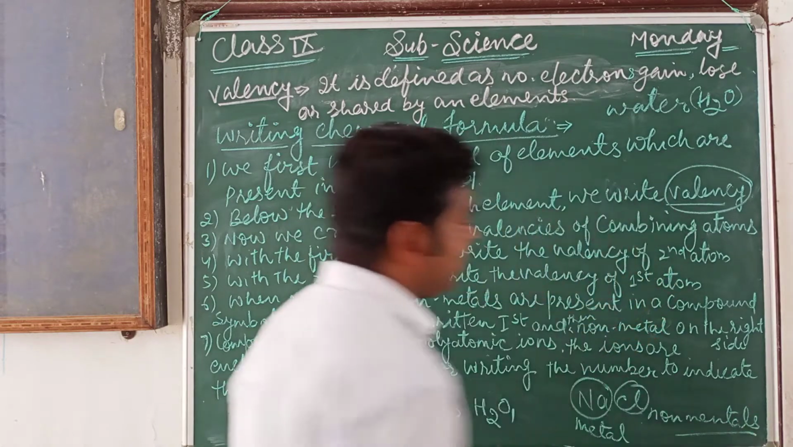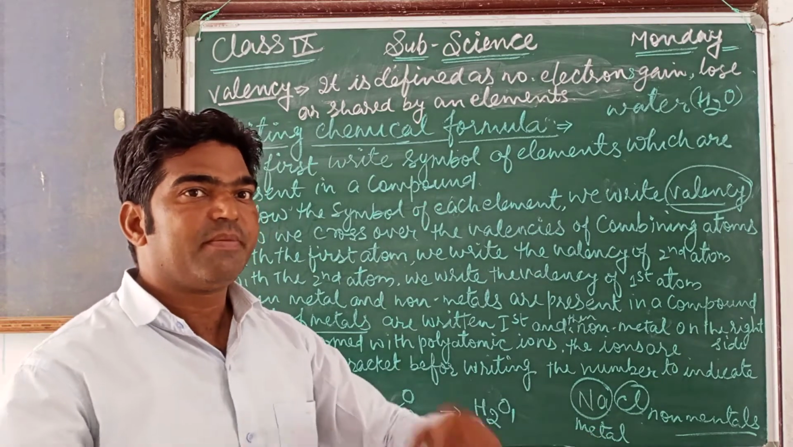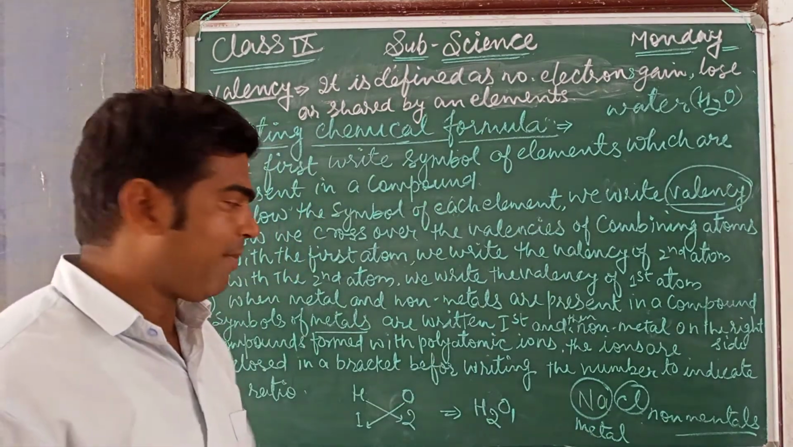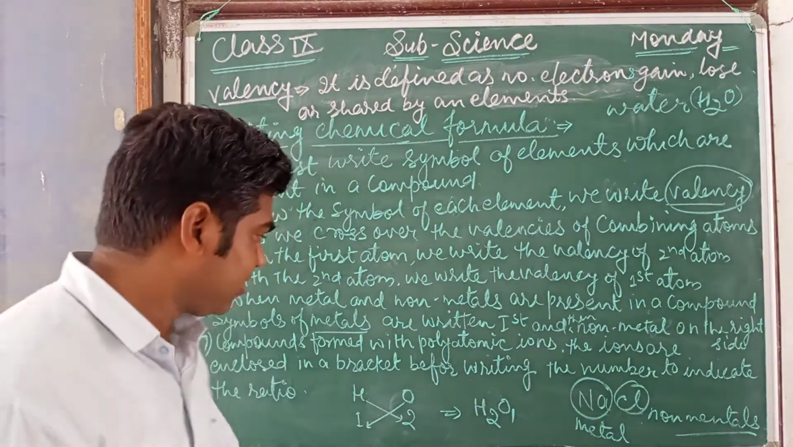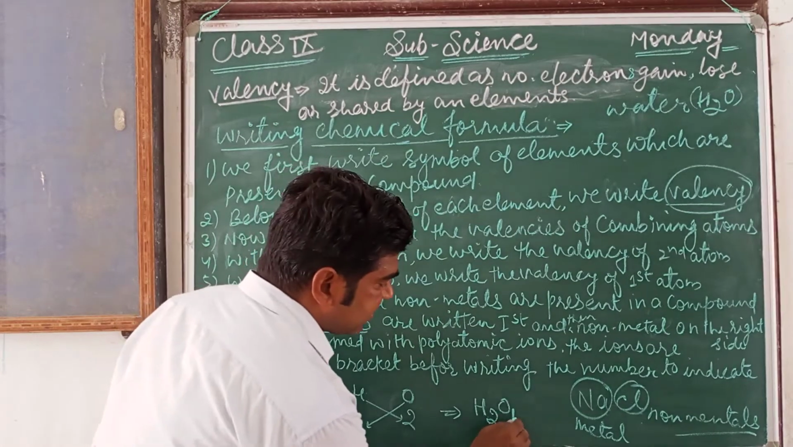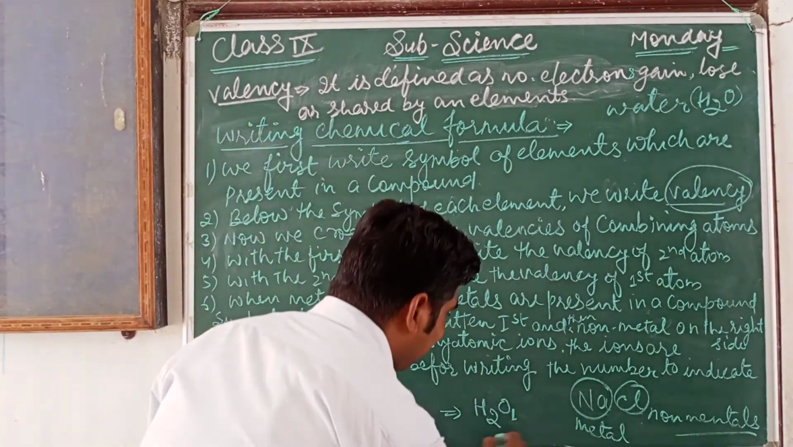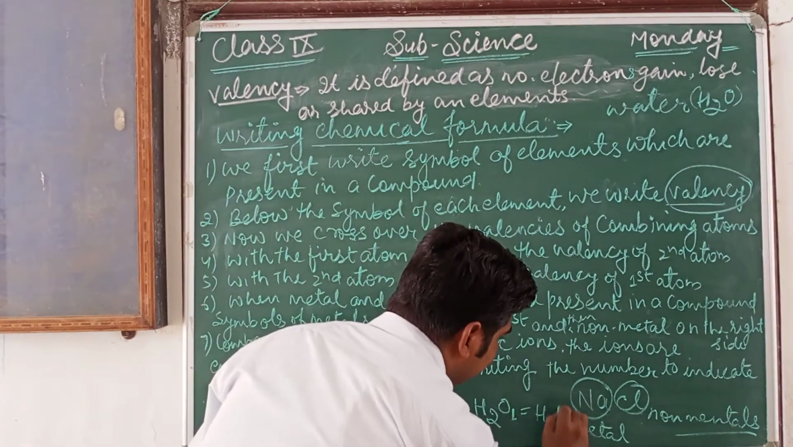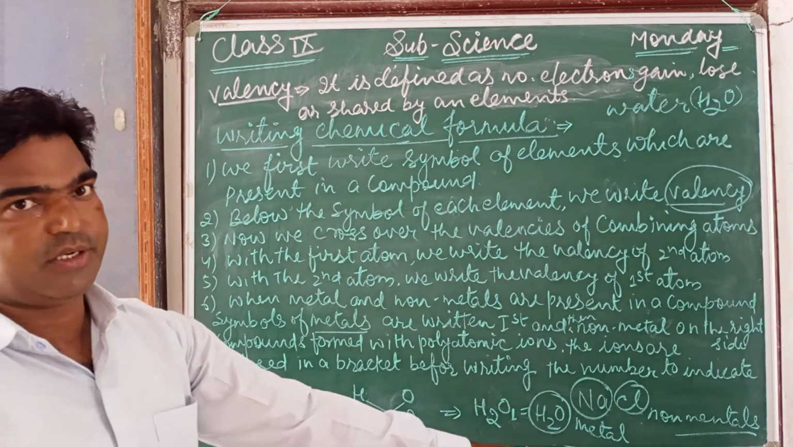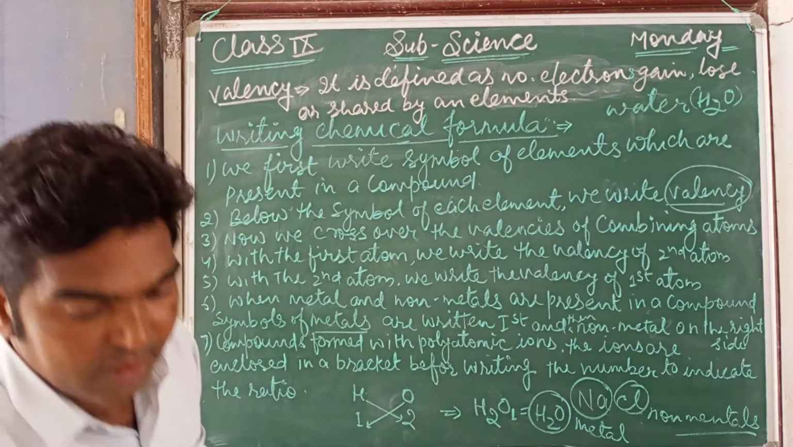The first preference should be given to the metal if a metal is present in that compound. If there is no metal, then there is no question about giving preference. So simply here we can write H2O1. And if 1 is not shown in any case, we can directly write it simply as H2O. So this is the chemical formula for water. This is how we can write the chemical formula of water.